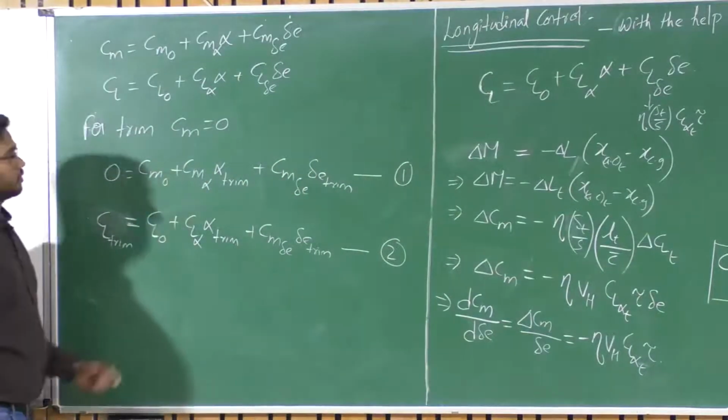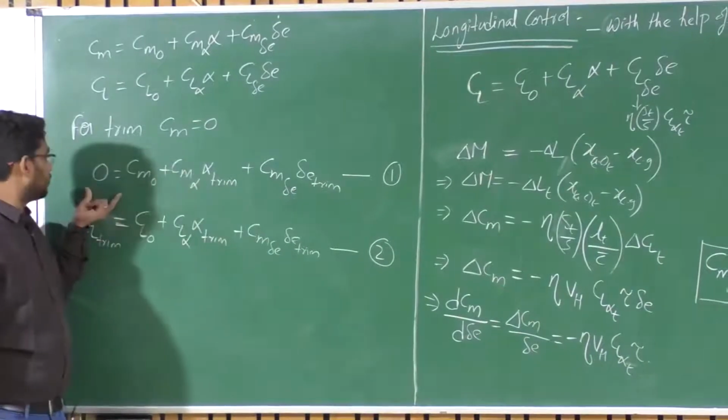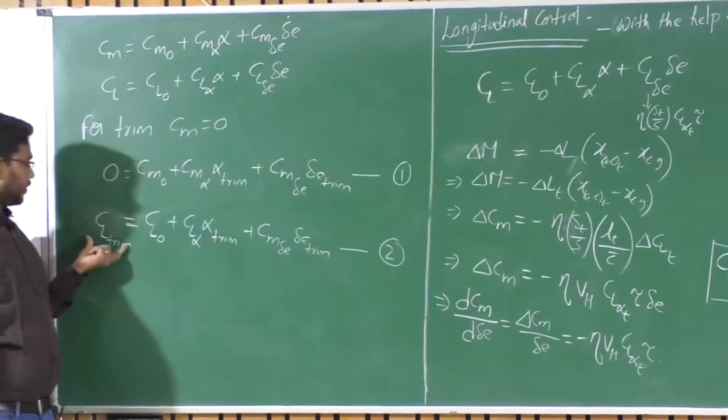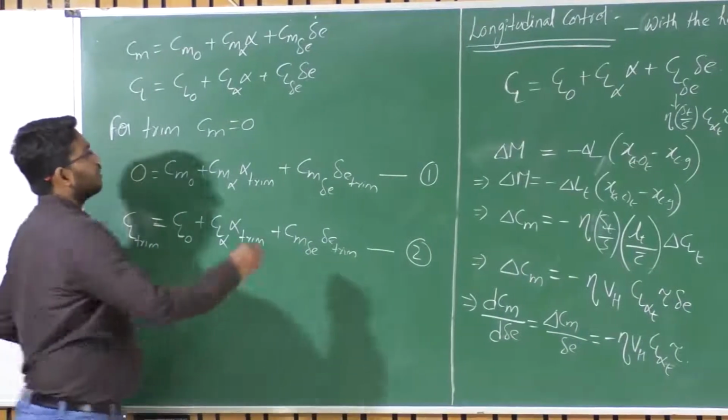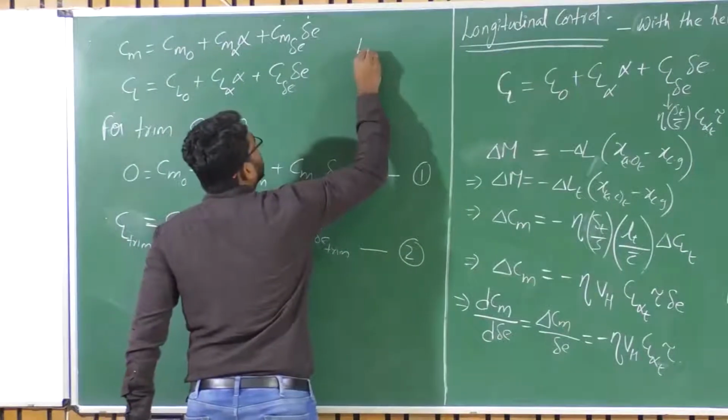Okay. So I have two equations. See, Cm is 0 here and we know CL trim. So how can we find CL trim? From lift equals weight.